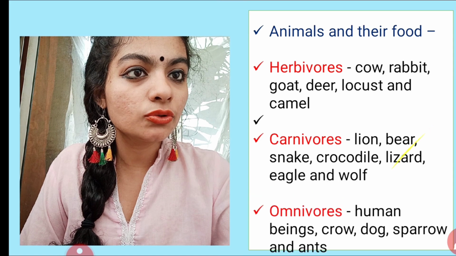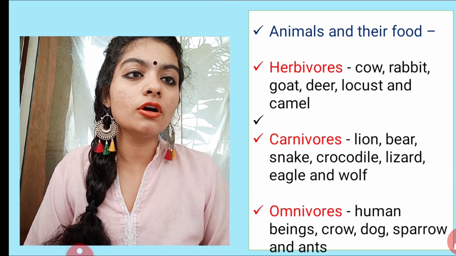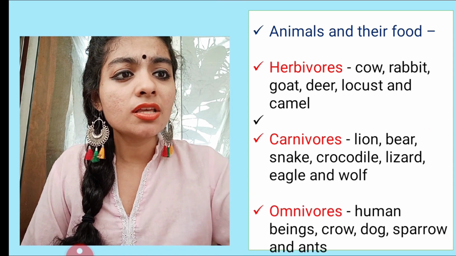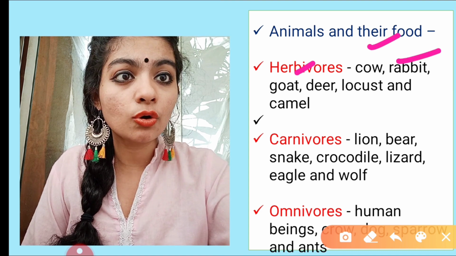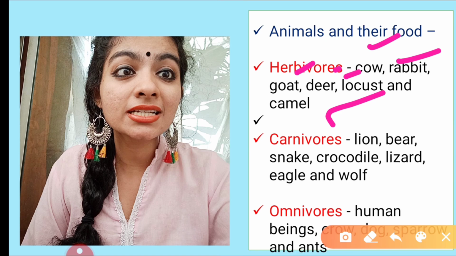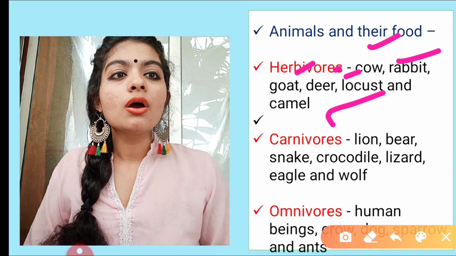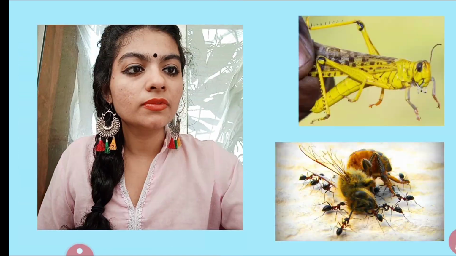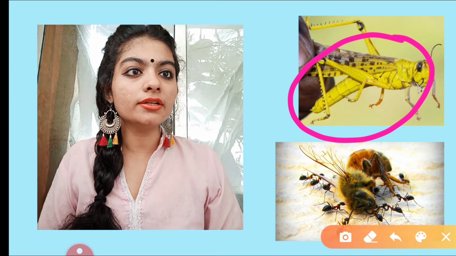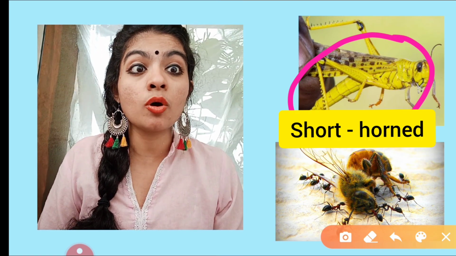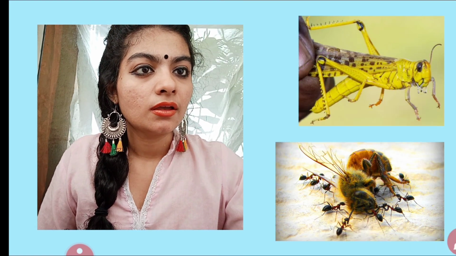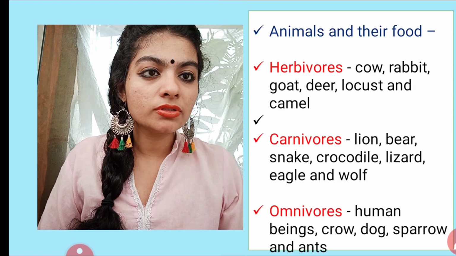Now what we need to know is examples. So herbivores include different examples. Some of the common examples include cow, rabbit, goat, deer, locust, camel. Okay, what is locust? This is locust. Okay, it is a herbivore. These are certain species of short-horned grasshoppers. You can note these examples down.